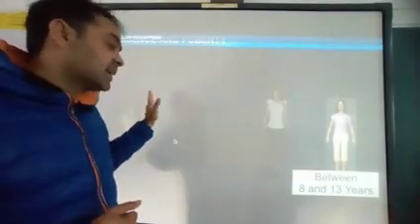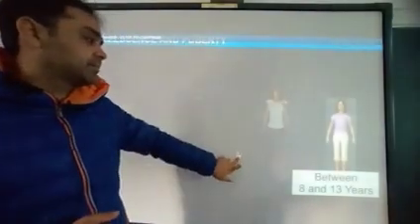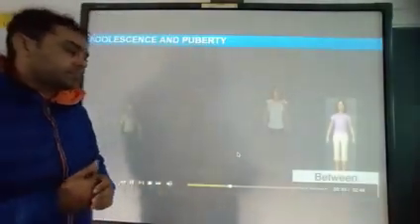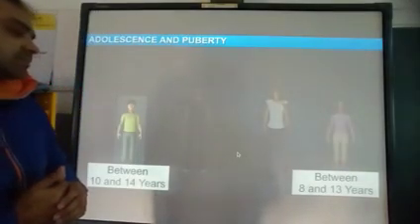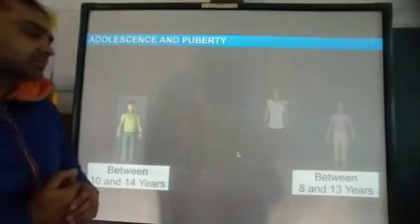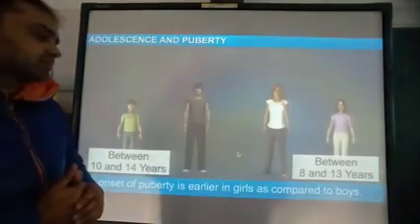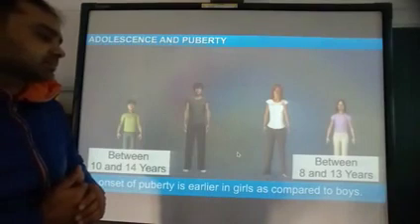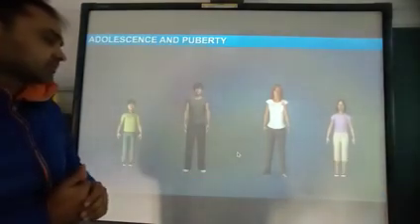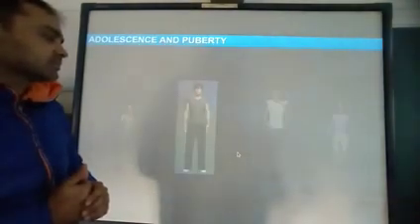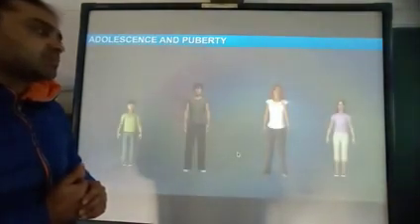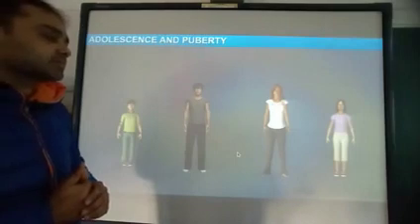In males it starts slightly later, between 10 and 14 years of age, and lasts 2 to 4 years. In the same way, it ends earlier in girls than in boys, but it varies with every individual.